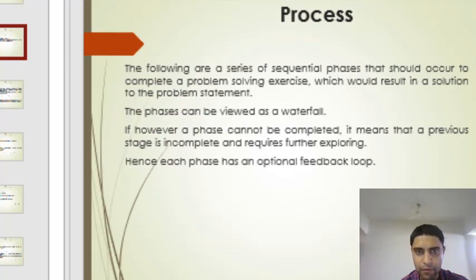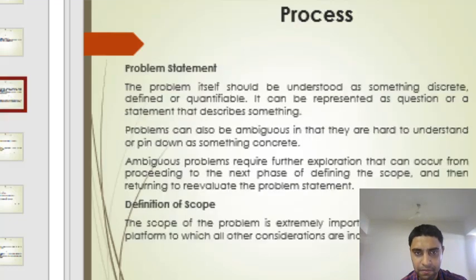The following is a series of sequential phases that should occur to complete a problem solving exercise, which could result in a solution to the problem statement. The phases can be viewed as a waterfall. If however a phase cannot be completed, it means that a previous stage is incomplete. So if we do not complete the phase in the project, then it is an incomplete stage and requires further exploration. Hence each phase has an optional feedback loop. So we have to give feedback for each phase in the process, that is called the process in business analytics.